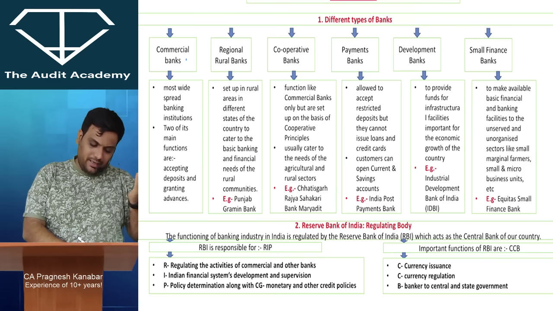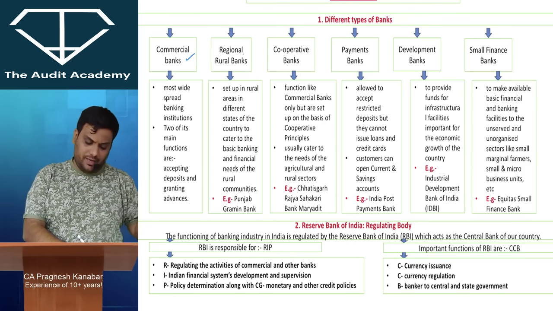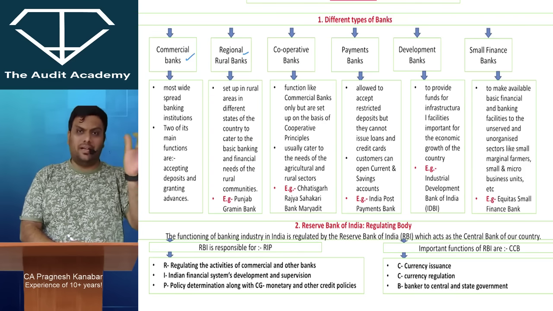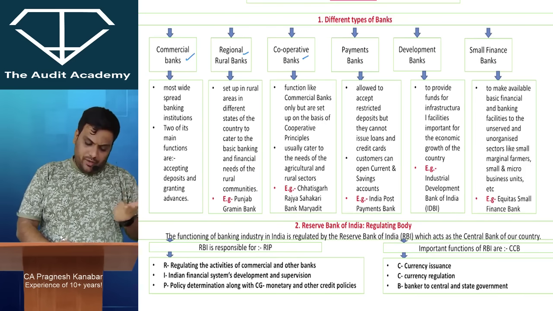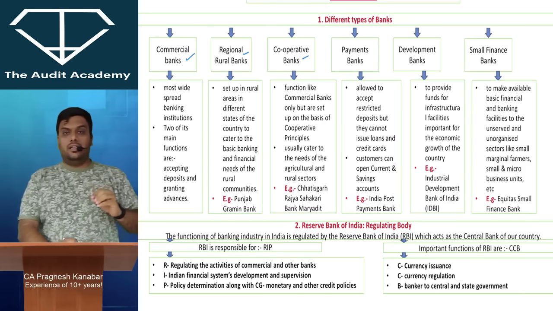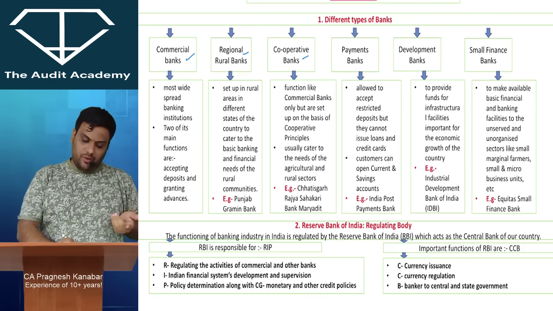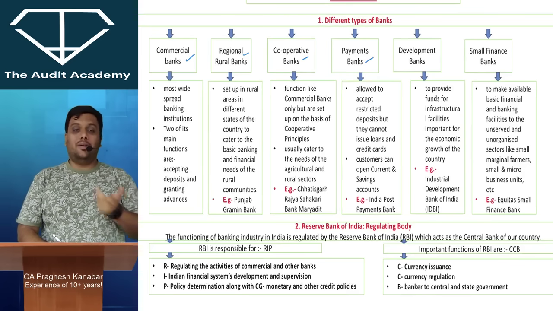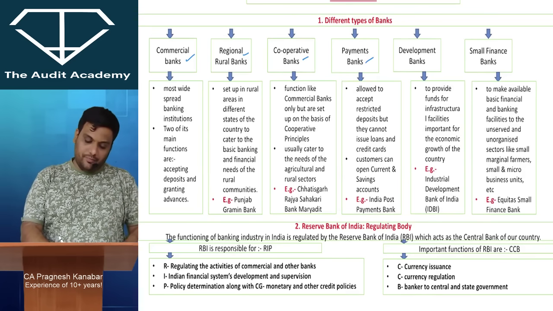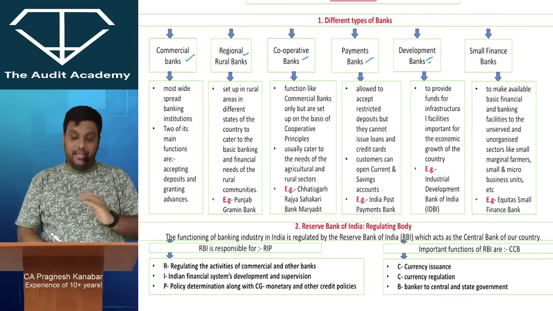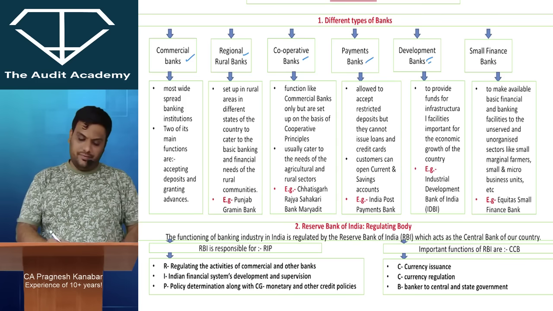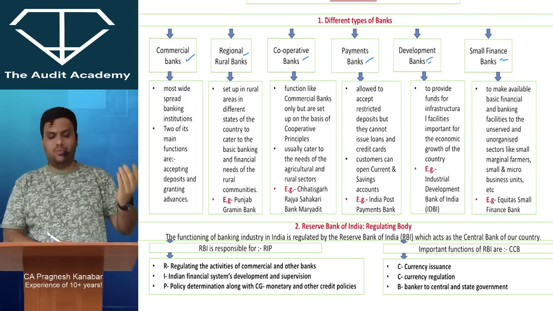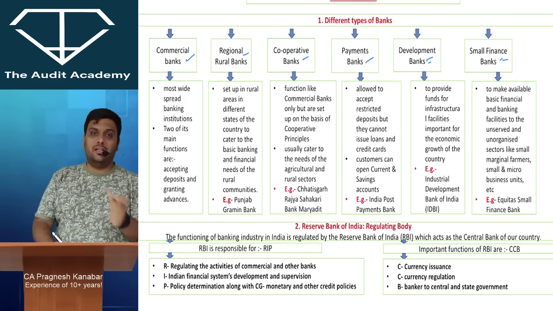Just think of practical examples: commercial bank, Kotak Bank, Yes Bank; regional rural bank, Grameen Bank; then cooperative banks, wherever you see Sahakari or cooperative; payment banks, Paytm Payments Bank, shut down now, or Airtel Payments Bank; then development banks, IDBI and so on; and small finance banks, Ujjivan Small Finance, Equitas Small Finance, AU Small Finance.